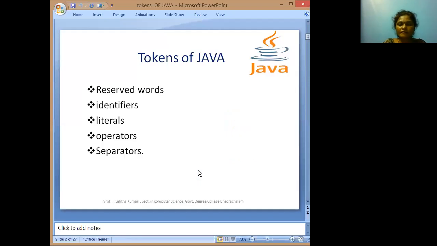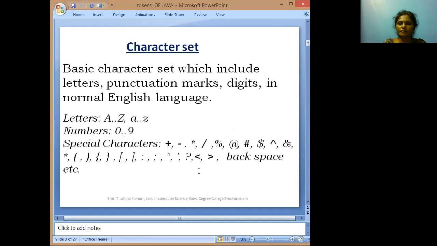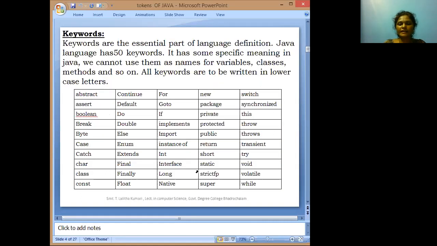In this class, we have discussed reserved words, identifiers, literals, operators, and separators. Before we discuss the tokens in Java, we discuss the character set. What is the character set? The basic character set includes the letters, punctuation marks, digits in the normal English language. Letters are capital A to Z and small a to z. Numbers are 0 to 9. Special characters are plus, minus, asterisk, slash, modulo. All these come under the special characters.